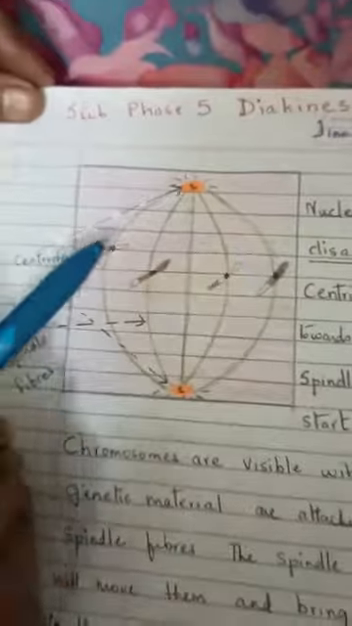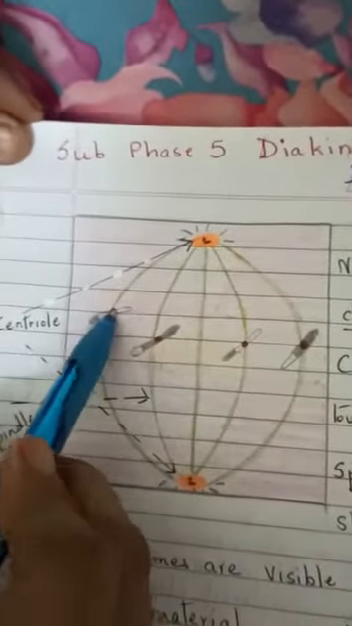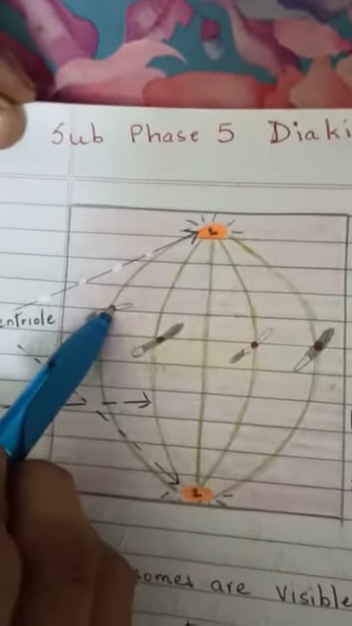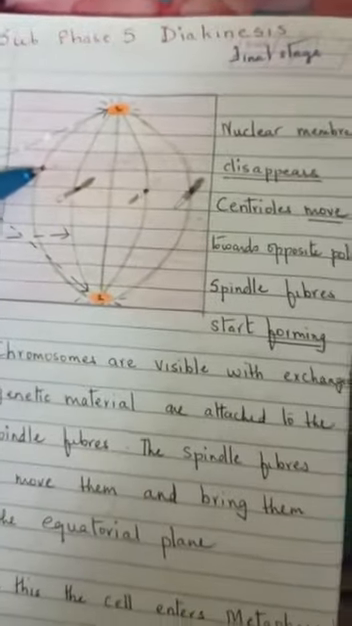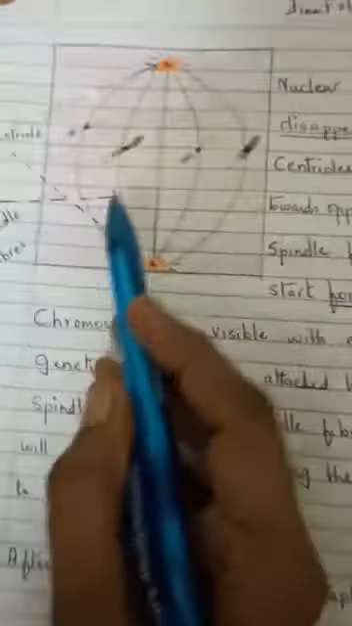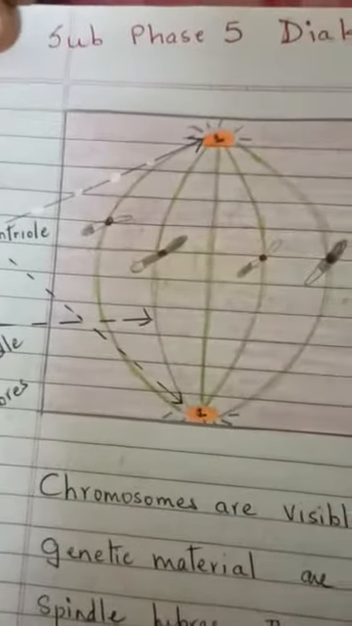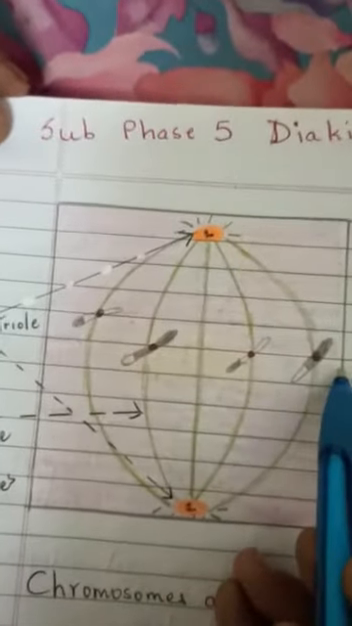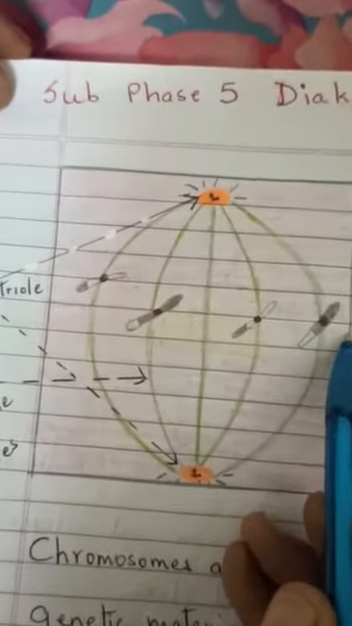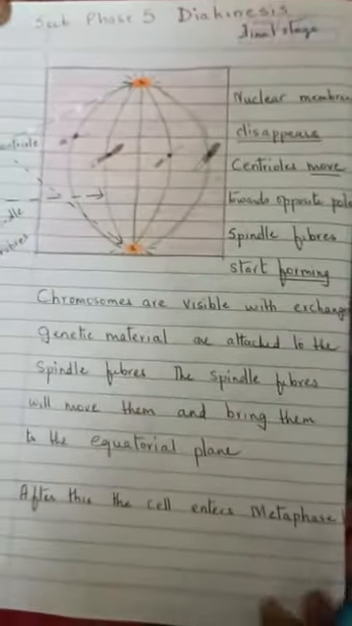And you'll find that the spindle fibers are attached over here to the kinetochore here. This is the part of the chromosome. And these spindle fibers are pulling the chromosomes and trying to bring them along the equatorial plane. The cell now moves into metaphase 1.